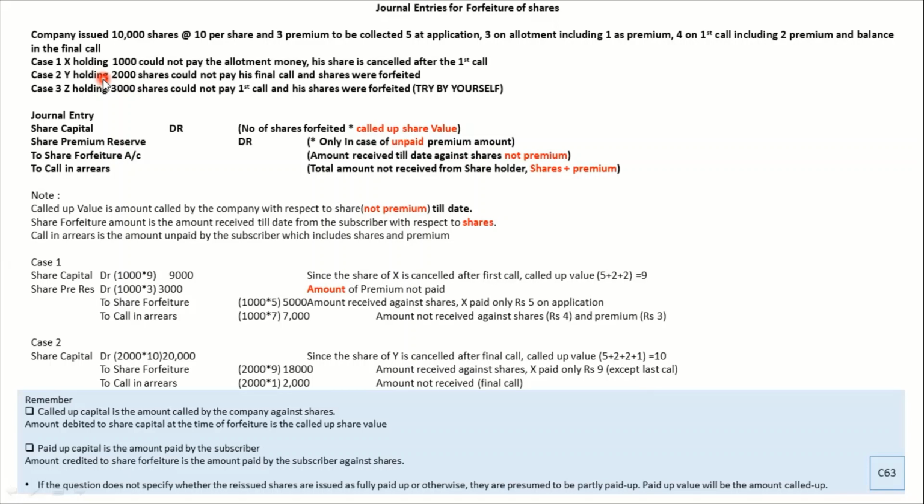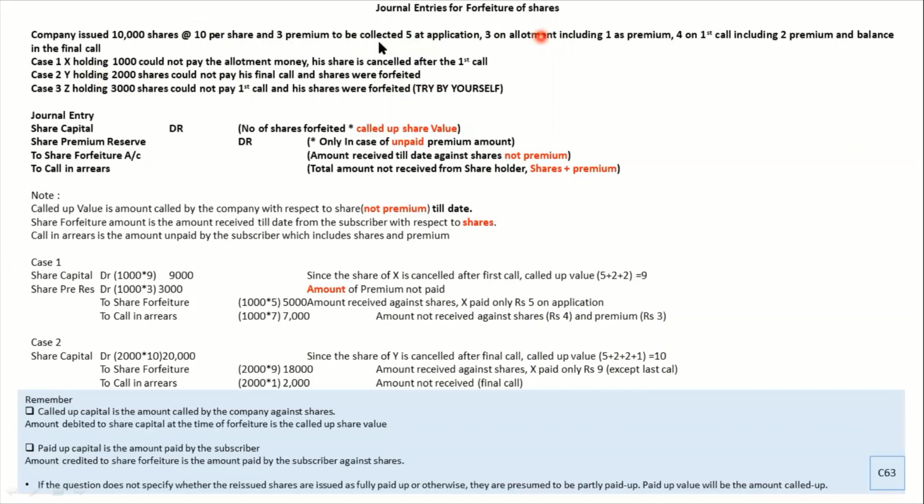Let's look into case number 2. Y holding 2000 shares could not pay his final call and the shares got forfeited. Final call. What is the final call amount? This is 10 plus 3, 13, minus what you collected: 5 here, and then 3 on allotment, 4 on first call.